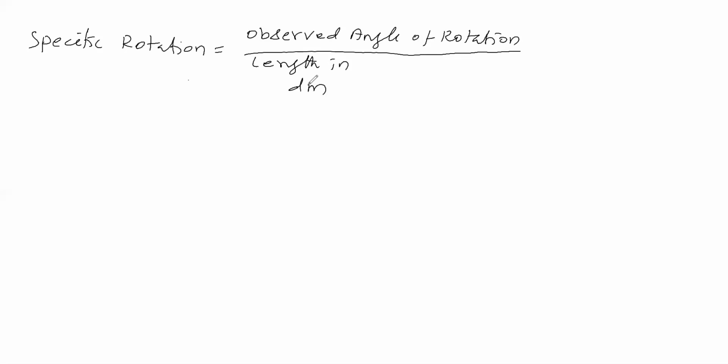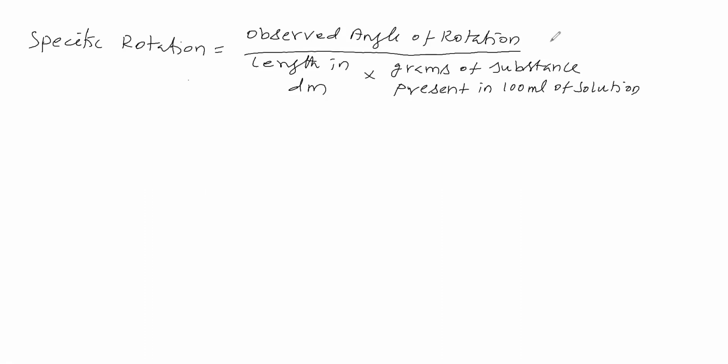into grams of substance present in 100 ml of solution, into 100.